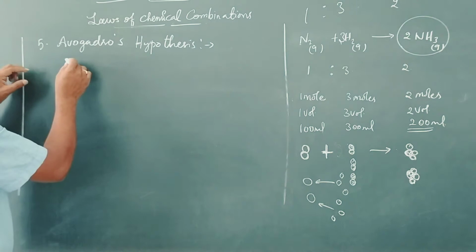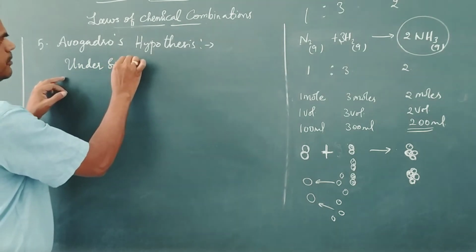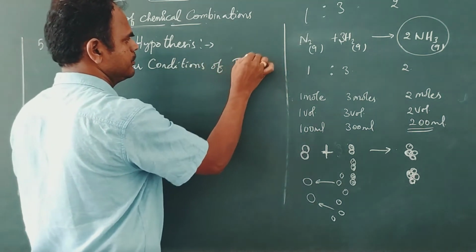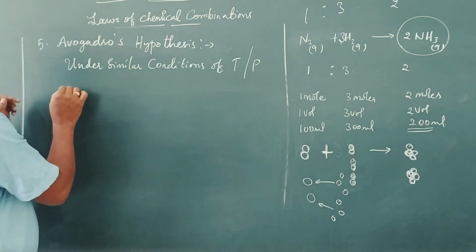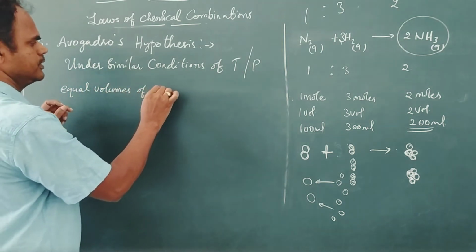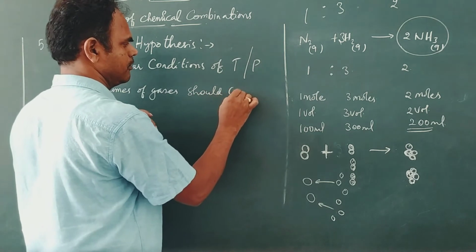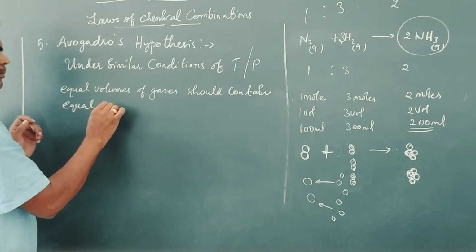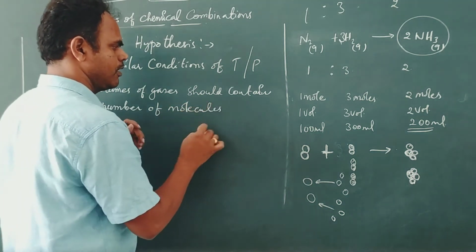So we can define Avogadro's hypothesis: under similar conditions of temperature and pressure, under STP conditions, equal volumes of gases should contain an equal number of molecules or moles.